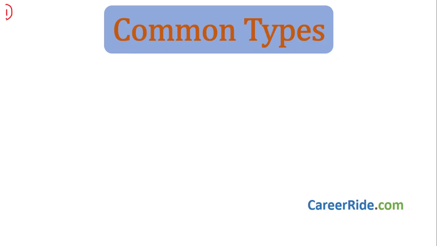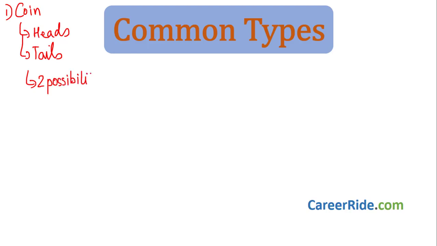The first one is related to a coin. A coin has two faces, heads and tails. In childhood, or while playing cricket, while doing a toss, we generally have heads and tails, right? That means there are only two possibilities in total. Either you will get a head or you will get a tail. Now don't consider the possibility that the coin stands upright on the ground, such scenarios are not taken into consideration. So there are only two possibilities, heads or tails.